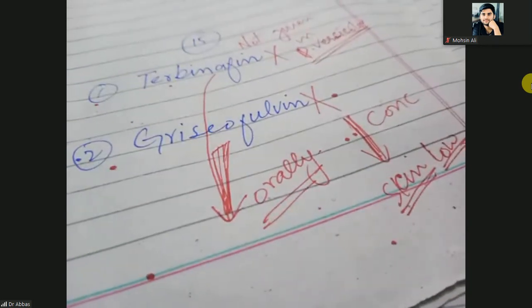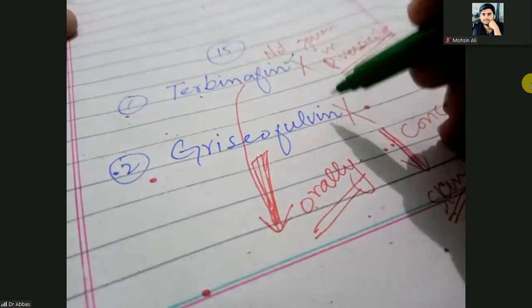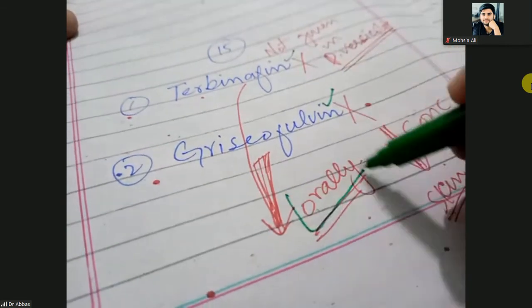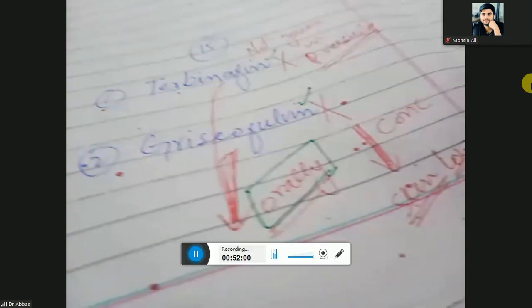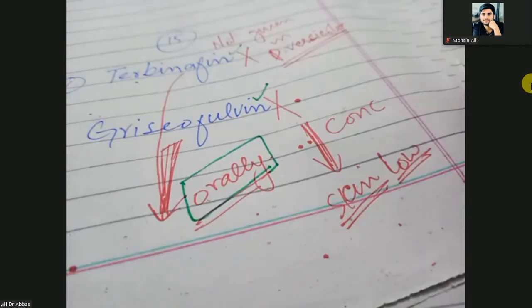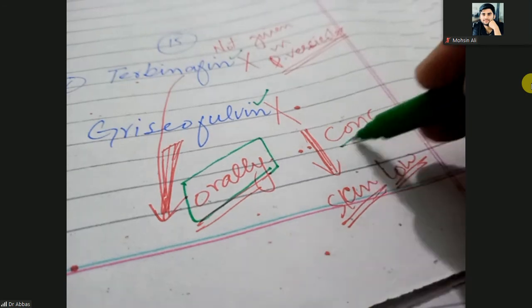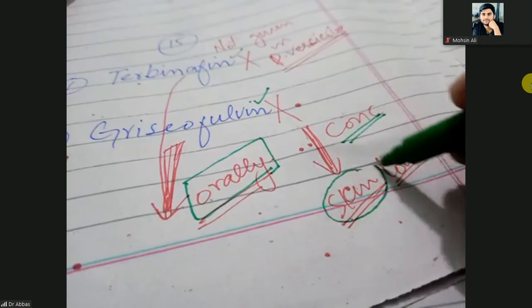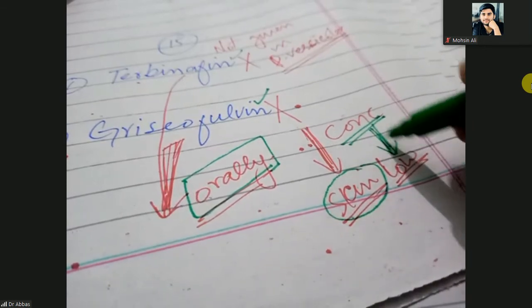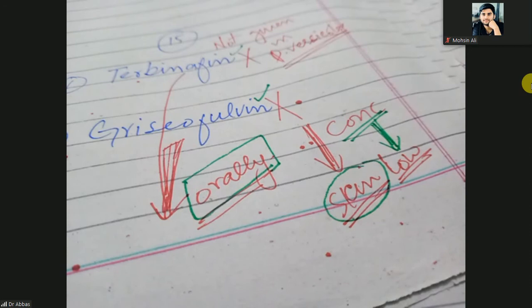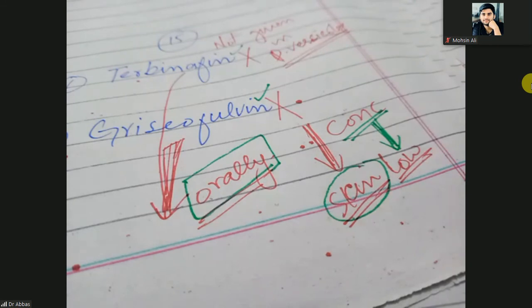So if you use terbinafine and griseofulvin orally, they will go to hepatic metabolism or first pass effect, and their concentration decreases. So when they reach the skin, this low concentration of the drug is not effective for Malassezia furfur or Malassezia globosa. Therefore, these drugs should not be given orally.